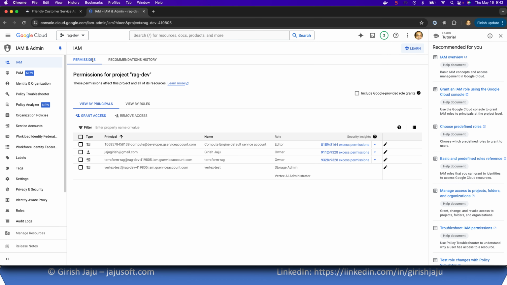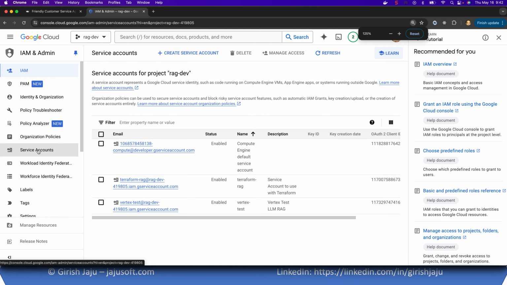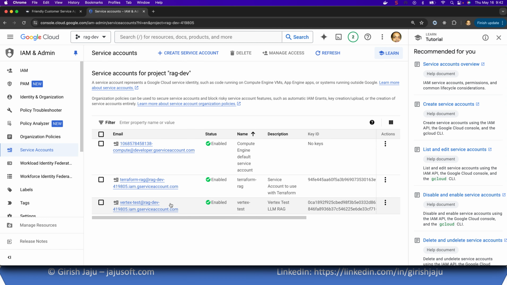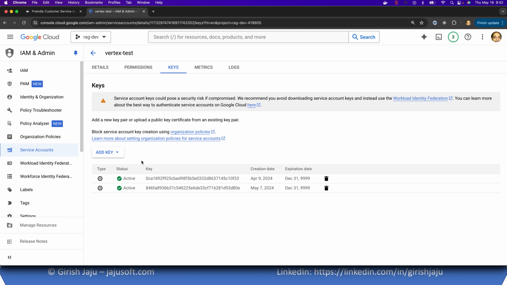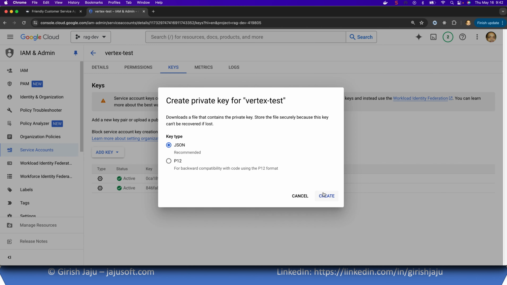So you go to your Google Cloud Console, select your project and go to the IAM section. And if you scroll down here, I can just zoom it a little bit. You see the service accounts, and this is the service account that I created. Go to the right side and somewhere it says manage keys. Now these keys are actually JSON documents that you can download, and this has permissions to interact with the Google SDK. It would have enough permissions to interact with Vertex AI or any other service that you use. So you have to give appropriate permission to it. So basically you go here, create a new key, JSON, you can download,